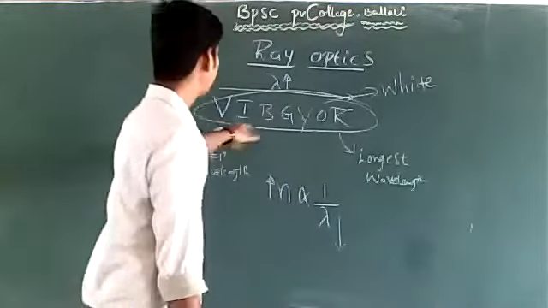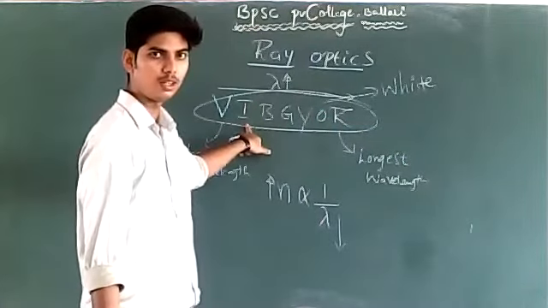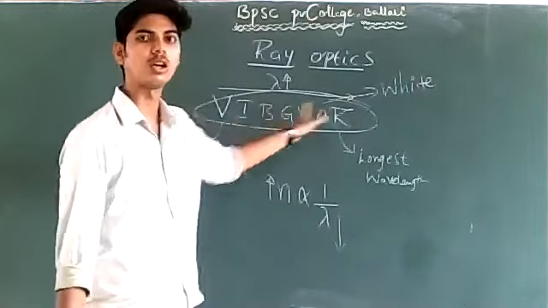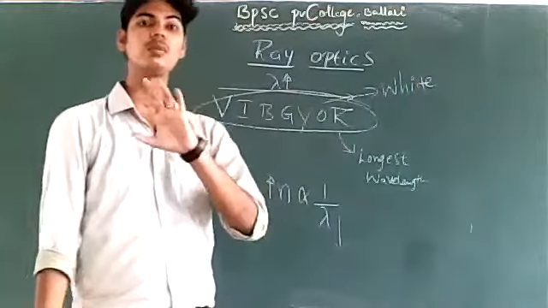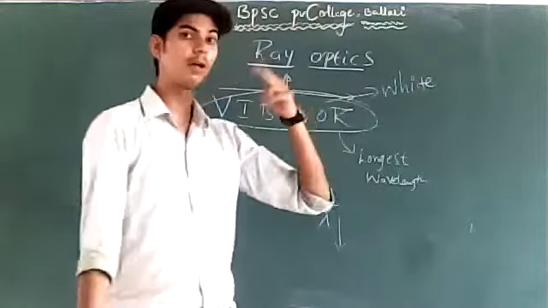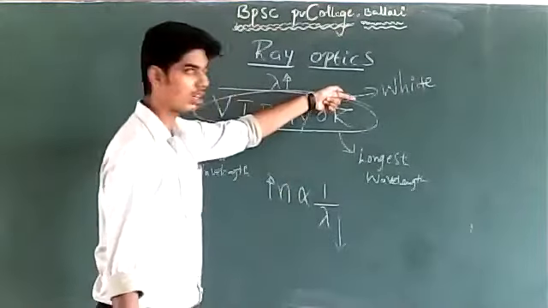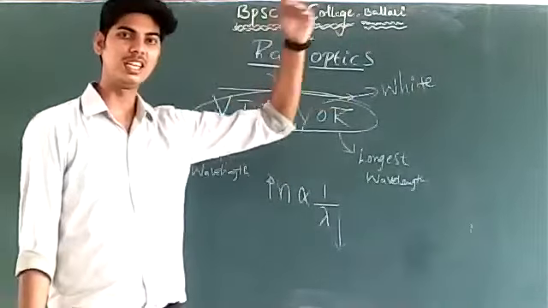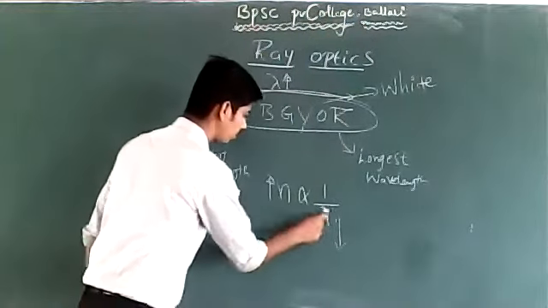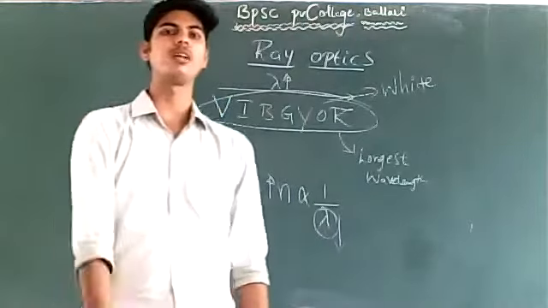All different colors have different wavelengths. Violet has a smaller wavelength than indigo, indigo smaller than blue, blue smaller than green, and so on. All 7 colors are characterized by 7 different wavelengths, right? From violet toward red, the wavelength goes on increasing. So all 7 colors have different wavelengths, and when the wavelength is different, the refractive index of the medium will also be different.